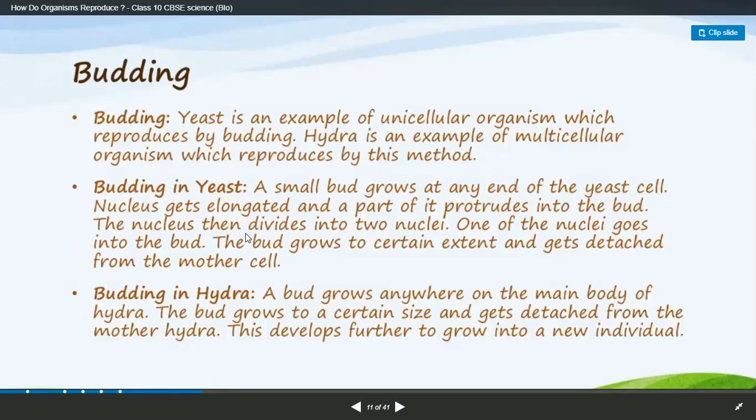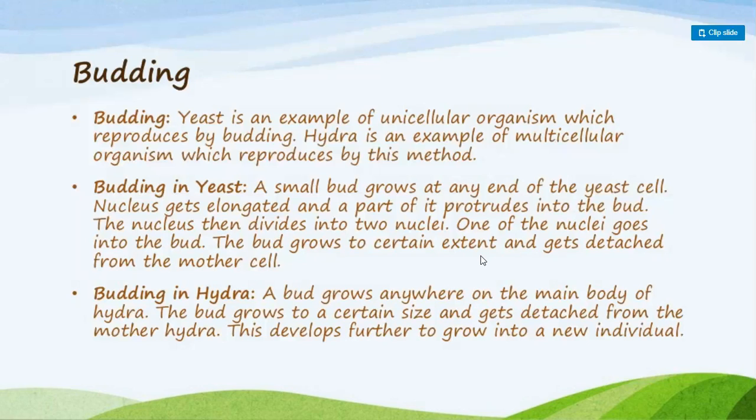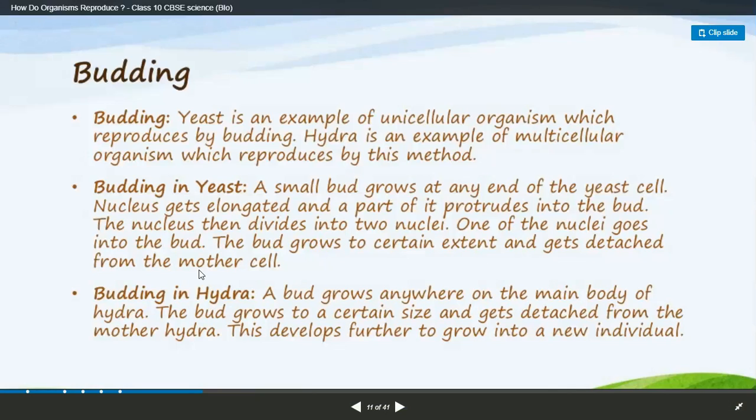It goes into the bud, and then tends to divide into two nuclei, and after a particular time the nuclei get separated. One of the nuclei goes into the bud, and the bud grows to a certain extent. It starts to grow and get detached from the mother cell. After separation of the nucleus, that particular bud starts to divide from the mother cell and starts to grow its new life, which means the daughter cell.